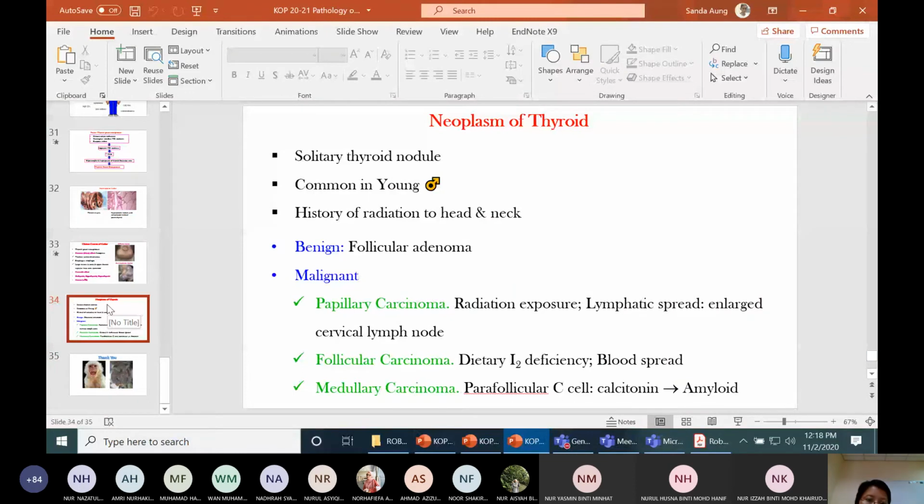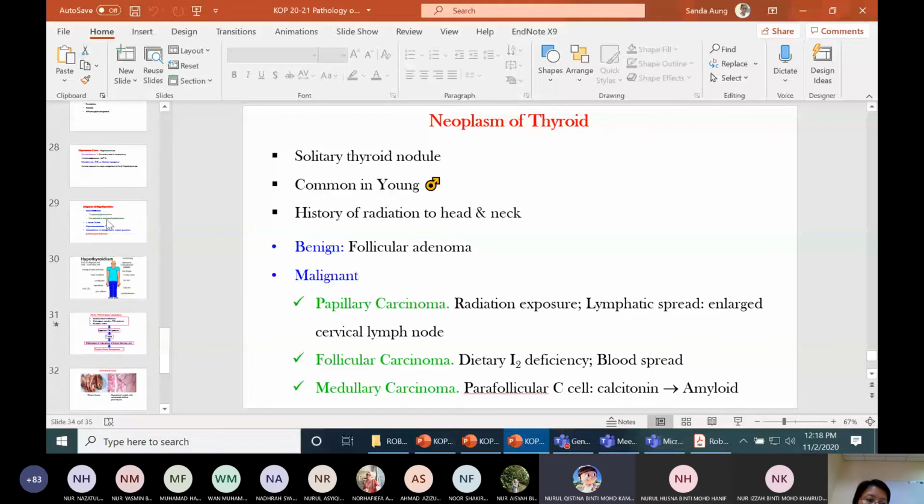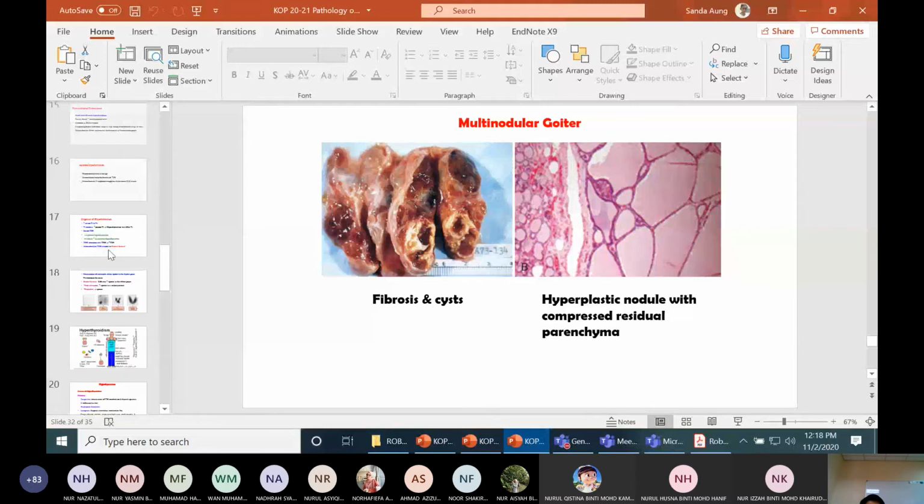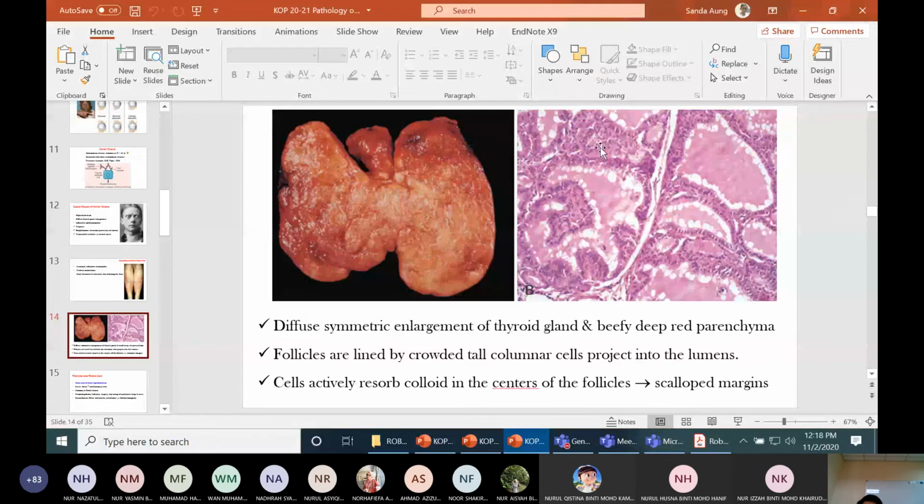Can you please explain the scalloped margin? Okay, you see here, this one, the margin is smooth. Here, the margin has clear spaces like teeth. This is a scalloped margin. When there is a scalloped margin, it means that the thyroid follicle is active. It can synthesize thyroid hormone. It resorbs the colloid and then synthesizes the thyroid hormone.